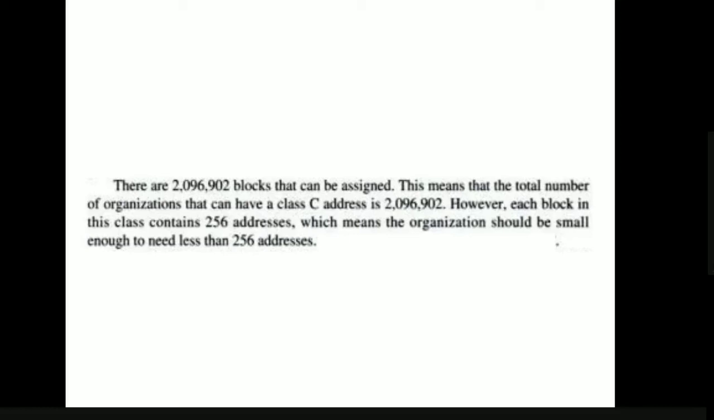But allocating a class C block to an organization is too small, because even a small organization may have at minimum 200 systems, or if it is somewhat bigger it may have 500, or 1000, or 3000, 4000, or 5000. So allocating a class C address is too little. It is not sufficient. If you observe, allocating class A or class B gives too many, and class C gives too few. So this is the problem if we divide the IP address space into different classes.